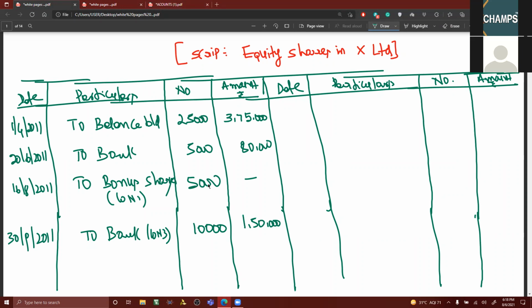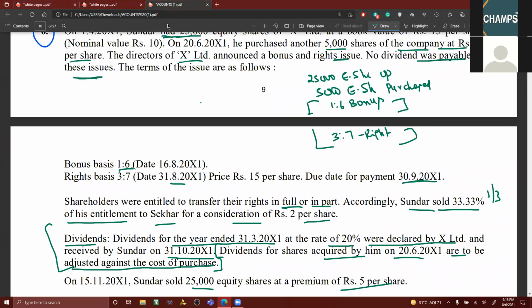Now, after that, we have to see whether sale is first or dividend is first. On 15/11, it has been sold. Dividend was received on 31st October.